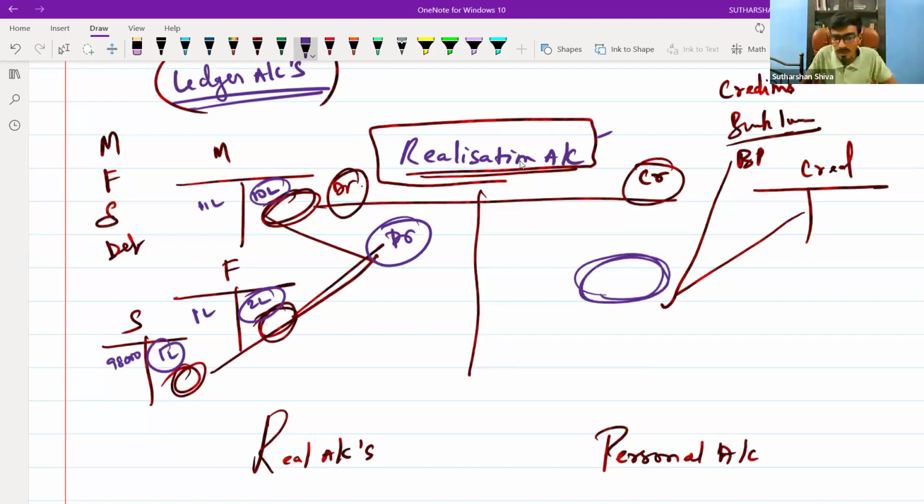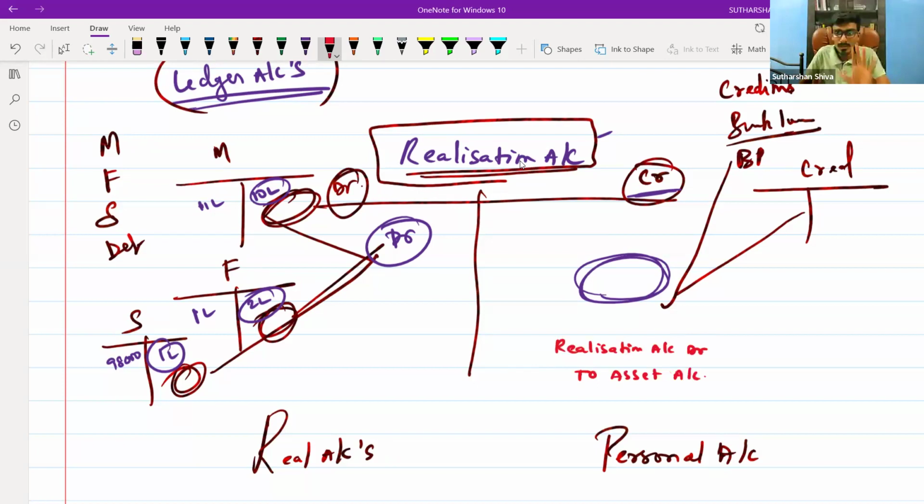First entry: while having an asset balance, transferring it to the realization account, how will the journal entry be? You are transferring the asset to another account called the realization account for the selling purpose. So what is the journal entry you will pass? Realization account debit to asset account, right?